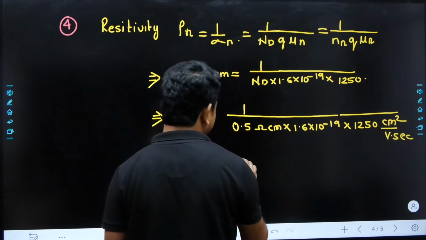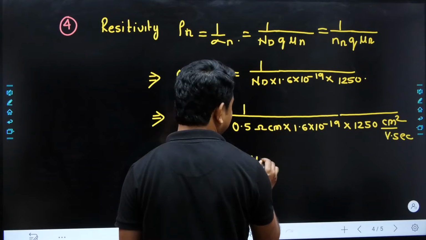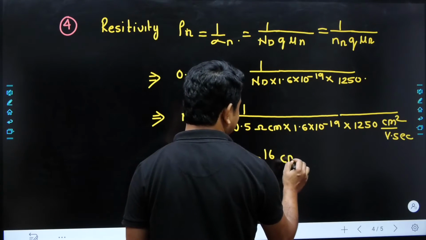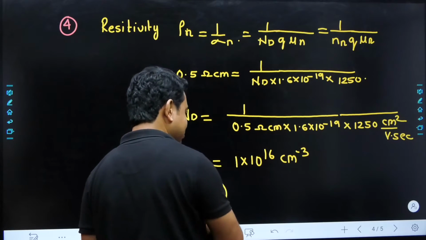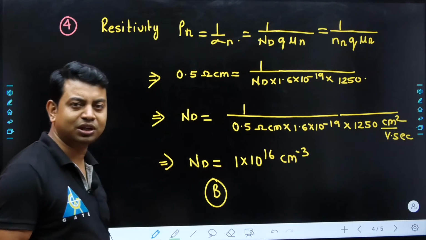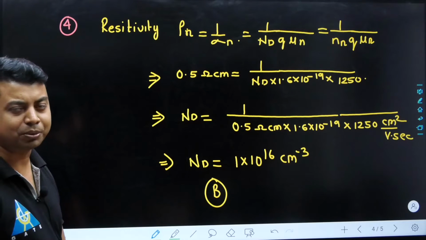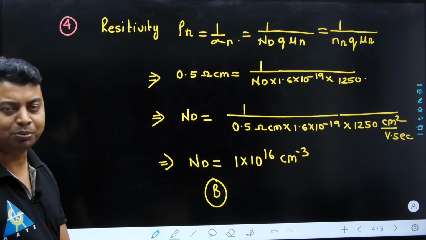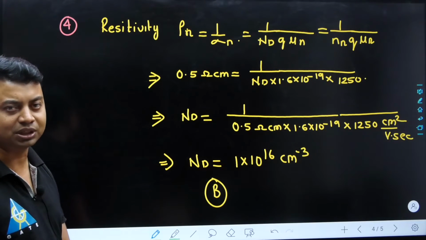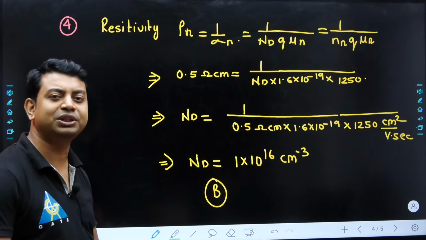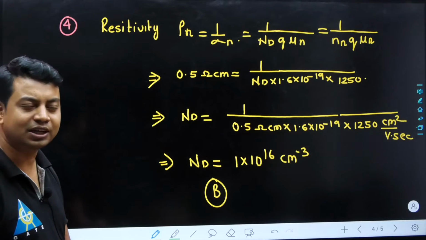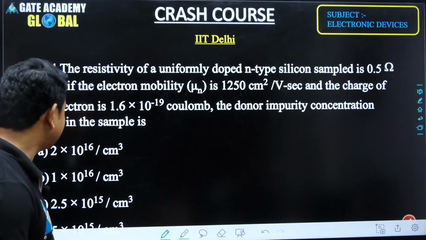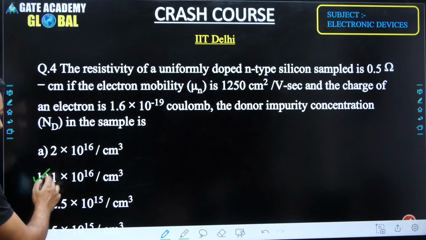So I write here, this is 1 into 10 to the power of 16 per centimeter cube, and the option is B. This is about the properties of a semiconductor: conductivity, resistivity, mobility, drift velocity. We have many questions based on these, and this is a very simple one that was asked in a previous year GATE examination. So B is the correct answer.